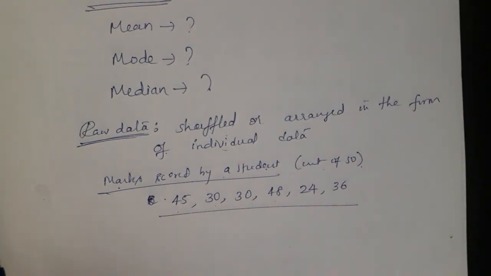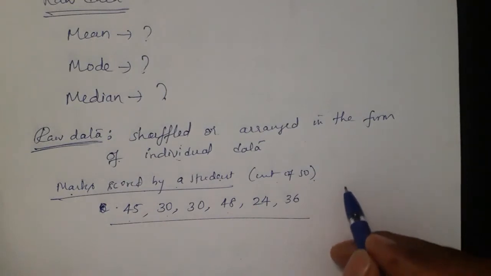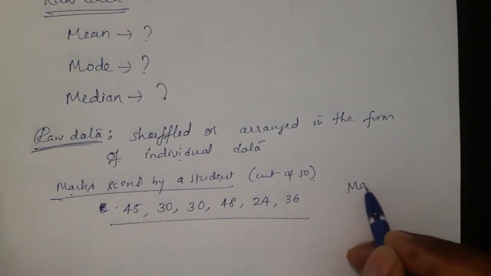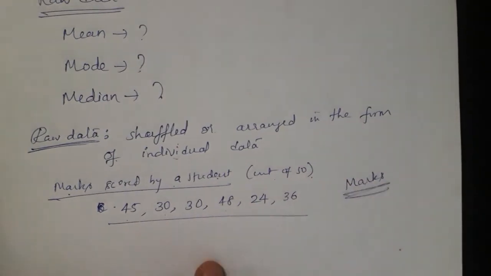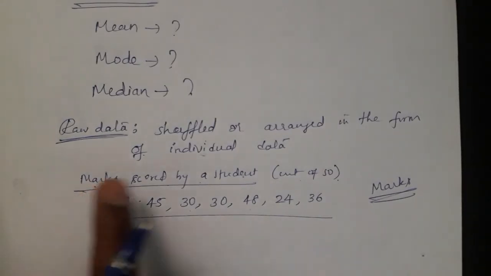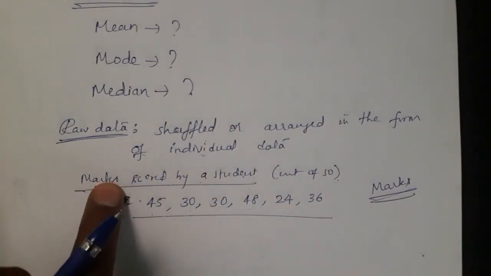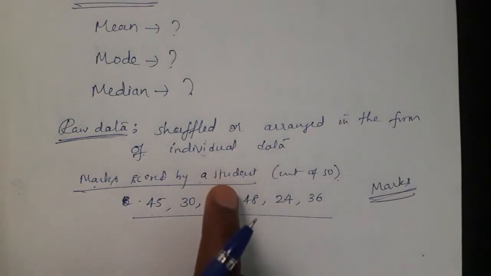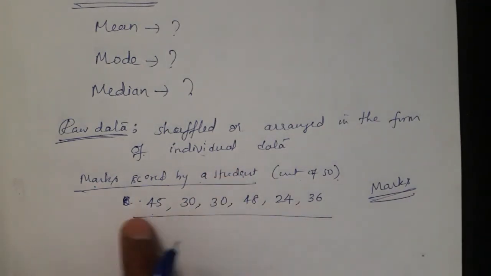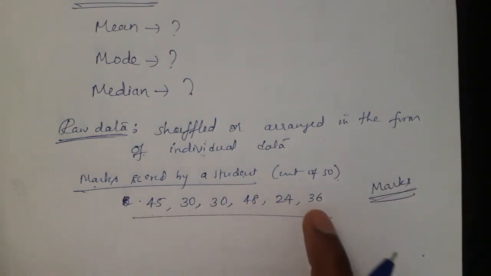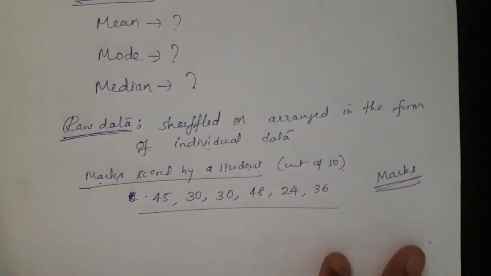After writing here, what is the name of this data? The name of the data in this problem is marks. Marks scored by a student, that means marks are the data, and what is written, 45, 30, 30, 48, 24, 36, are all the numerical values of that particular data, marks.